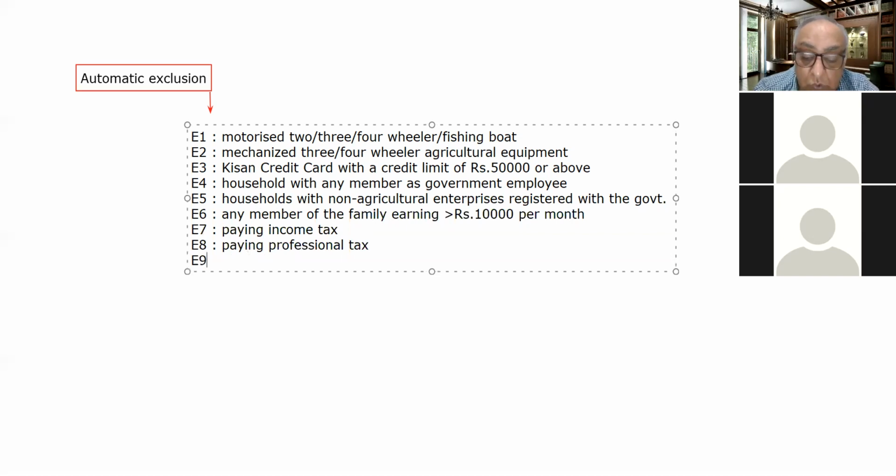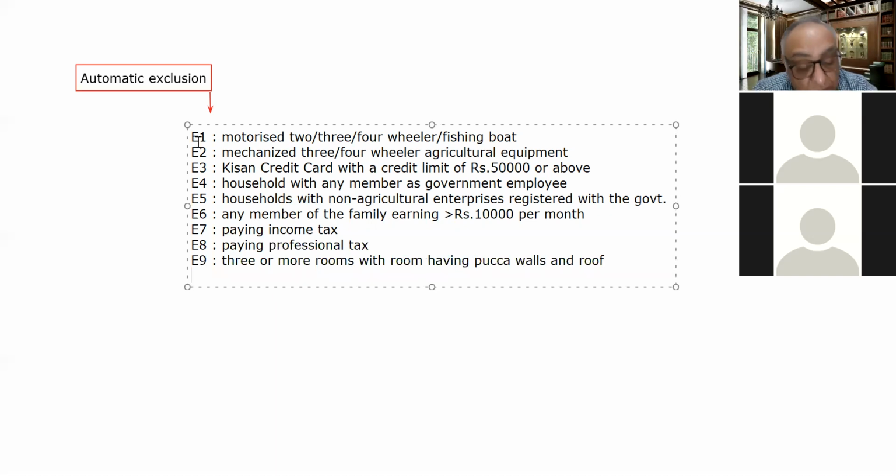Next is the ninth criteria: if a family has three or more rooms, with all rooms having pakka walls and roof, that family is also automatically excluded.